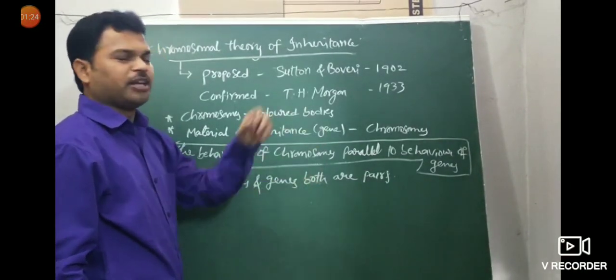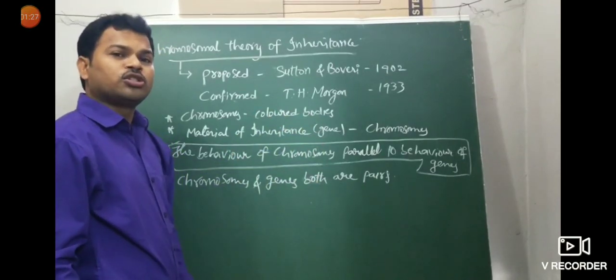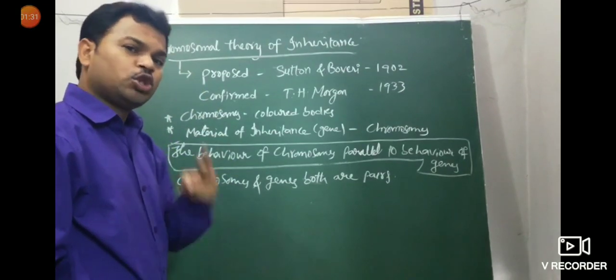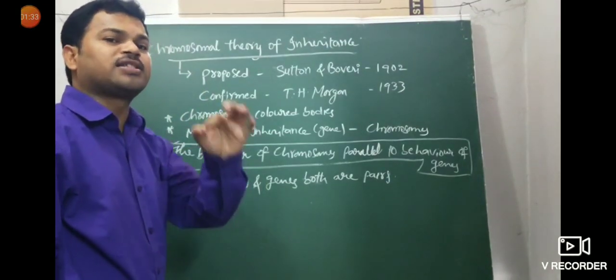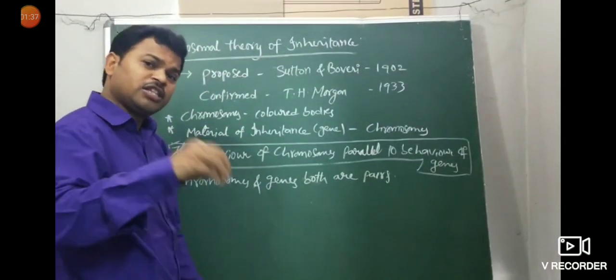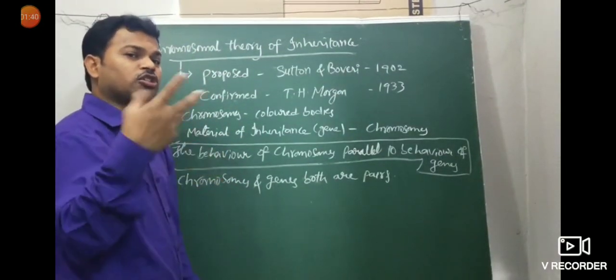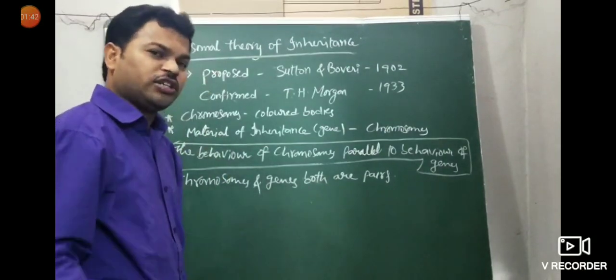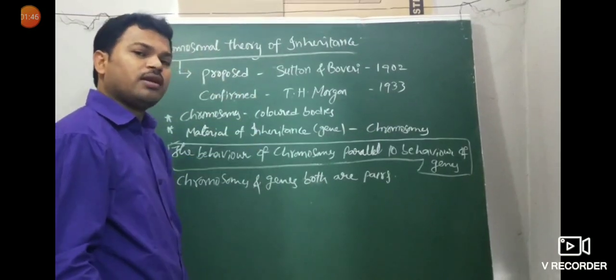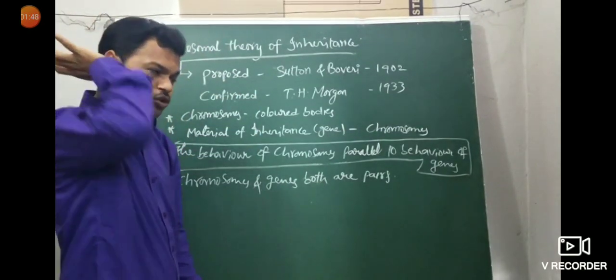Chromosomes and genes both are in pairs. Two alleles of a gene are present on homologous sites of the chromosomes. Chromosomes are also pairs, genes are also pairs. Two alleles of a gene means a gene having two alleles, present on homologous sites of the chromosomes.